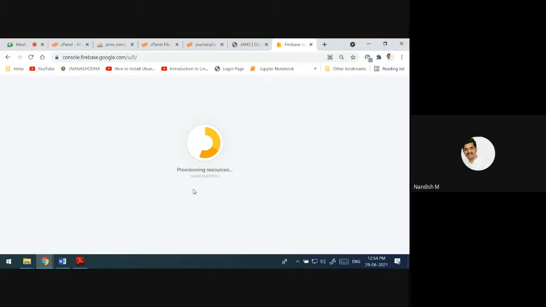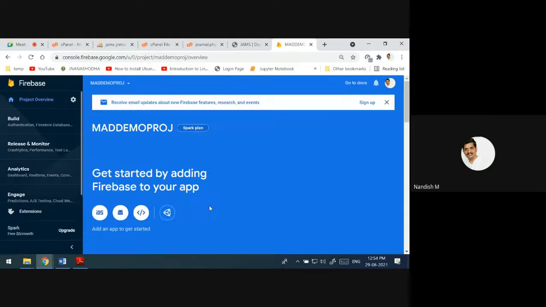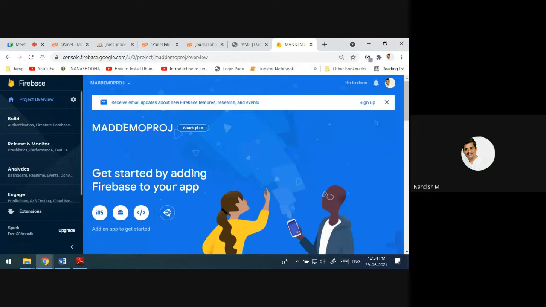Whatever window that you are going to get, that is called the project console. Okay, see, now the project has been created.